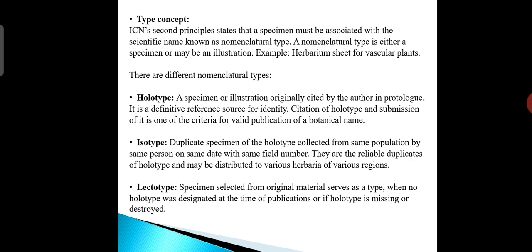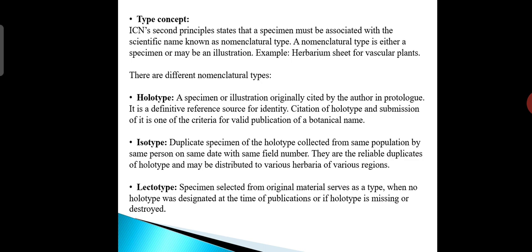A nomenclatural type is either a specimen or may be an illustration, for example, a herbarium sheet for vascular plants. So there are different nomenclatural types here. The first one is a holotype, a specimen or an illustration originally cited by the author in the protologue. So it is a definitive reference source for identifying.